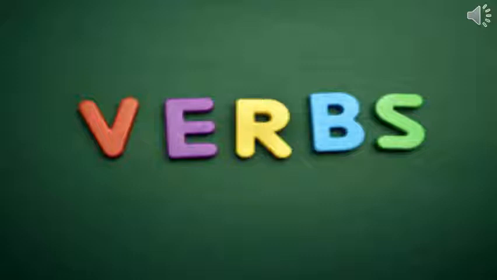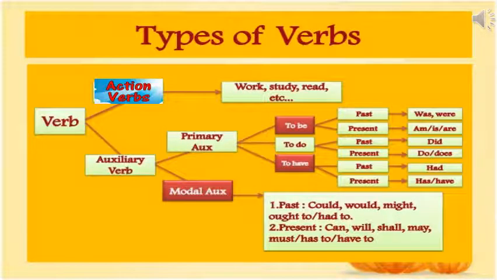What are verbs? Well, verbs are words that indicate action or state of being. A sentence does not make complete sense without a verb. Verbs are of two types, action verbs and auxiliary verbs. The verbs that make complete sense in a sentence and do not require helping verbs are called main verbs or action verbs. The verbs that are usually used in a sentence along with the main verbs are called auxiliary verbs.